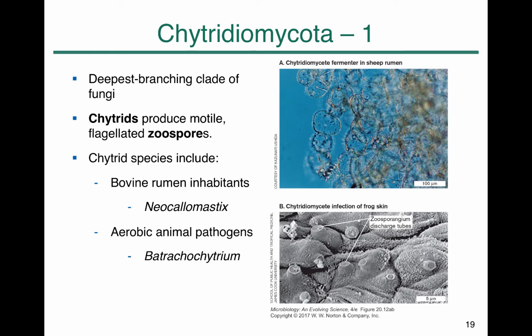This is one of the pieces of evidence why fungi are included in the Opisthokonts. Chytrids are symbiotic partners of cattle, breaking down fibers. Also, there are chytrid species causing serious infection in freshwater frog species, and they have significantly impacted the extinction of frog species in Latin America.